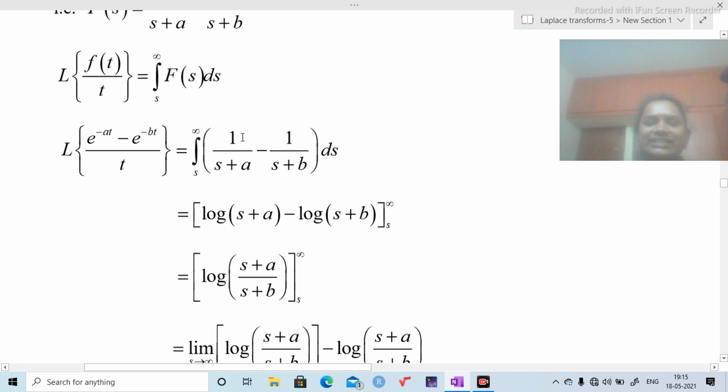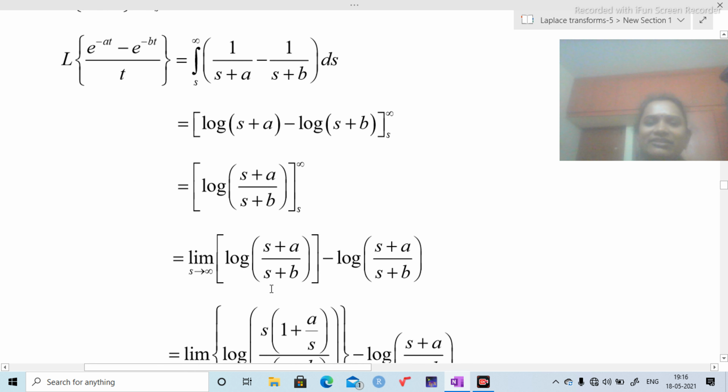The integration of this as log of s plus a. The integration of this function is log of s plus b, because the differentiation of the denominator lies on the numerator. Now I am going to substitute the limits, and first of all I want to write this as log of (s plus a) by (s plus b). First I am going to substitute the upper limit minus the lower limit.